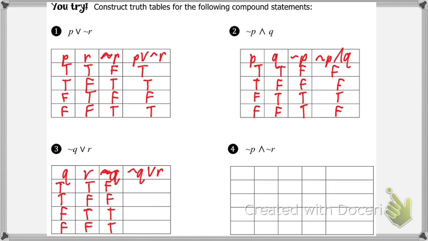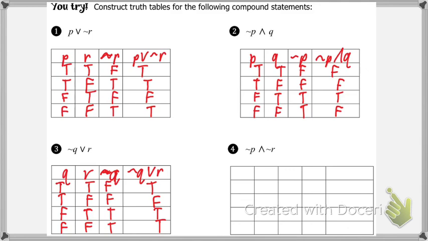Now for OR, do we need them both to be true or just at least one to be true? At least one. So, true and false. Is it true or false? True. Next column, false and false. True or true? True. False or true? True. Wait, how did you get false for the second one? Because they're both false. We're looking at not Q, which is the third column, or R, which is the second column. You have to be very careful you're looking at the right column.